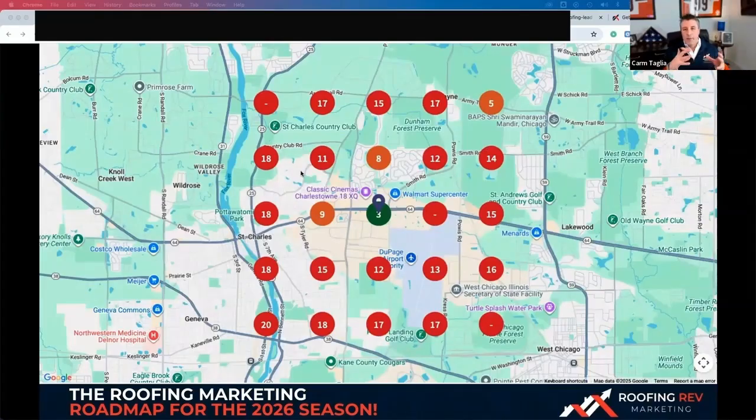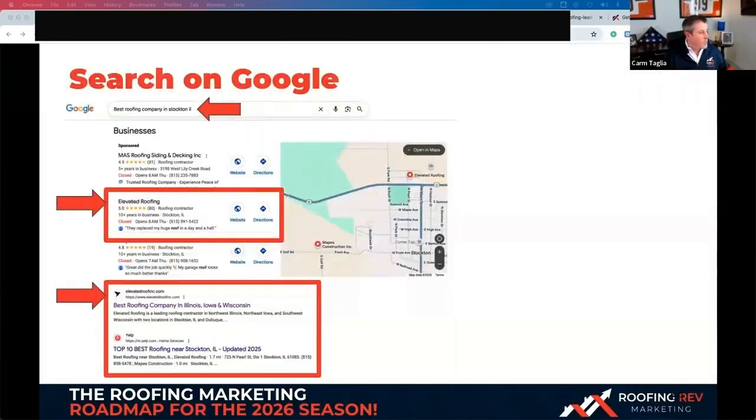Think of it like a drop, like a ripple. The drop is strong in the middle. As it ripples out, it gets weaker. So you want to be famous on your doorstep, but 5 miles out, 10 miles out, up to 20 miles out, right? Google Business Profile, Google Maps, it's a tangible asset, just like your website, just like your Rolodex, your database of customers and leads that you have. It's an asset to you. And once again, if you're doing everything right on Google, it's going to pay off in ChatGPT.